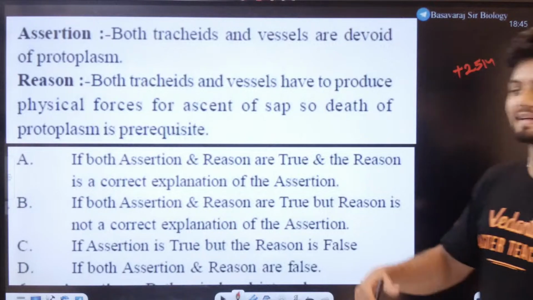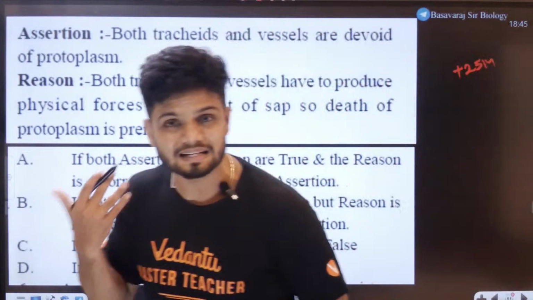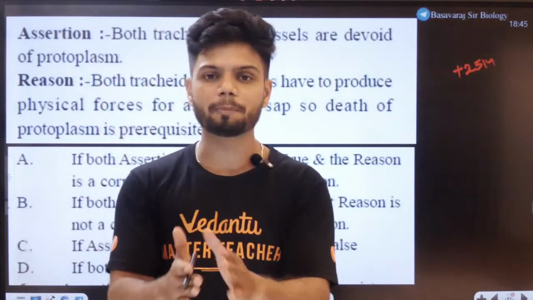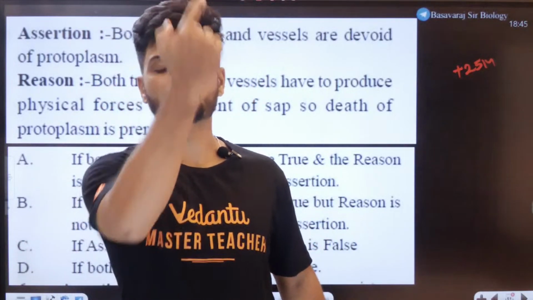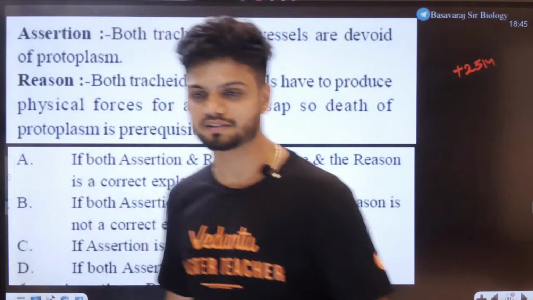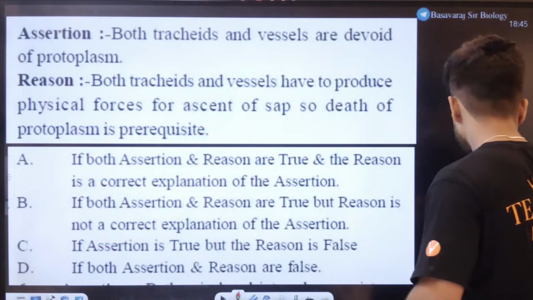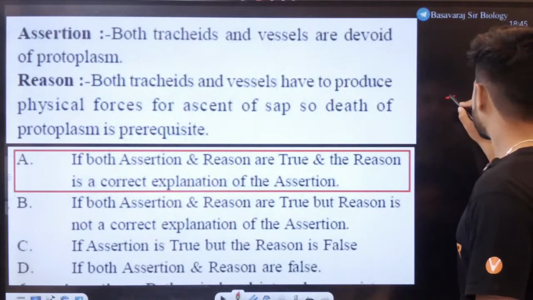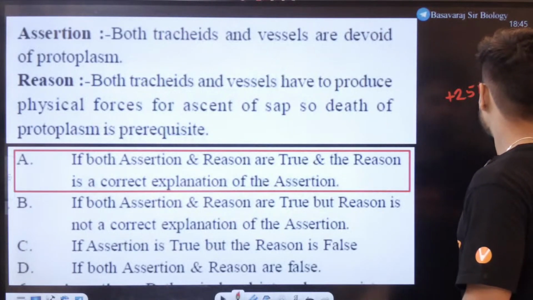It means the death of the protoplasm is mandatory because they need to make a hollow pipe for the transportation of water to happen. Makes sense? It makes sense. Very easy answer. Direct answer. Okay. Plus 25 marks. With that, your 25 questions are done.